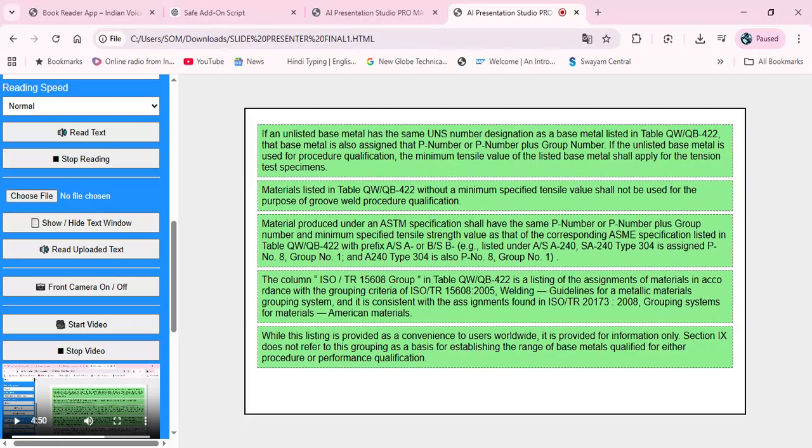While this listing is provided as a convenience to users worldwide, it is provided for information only. Section 9 does not refer to this grouping as a basis for establishing the range of base metals qualified for either procedure or performance qualification.